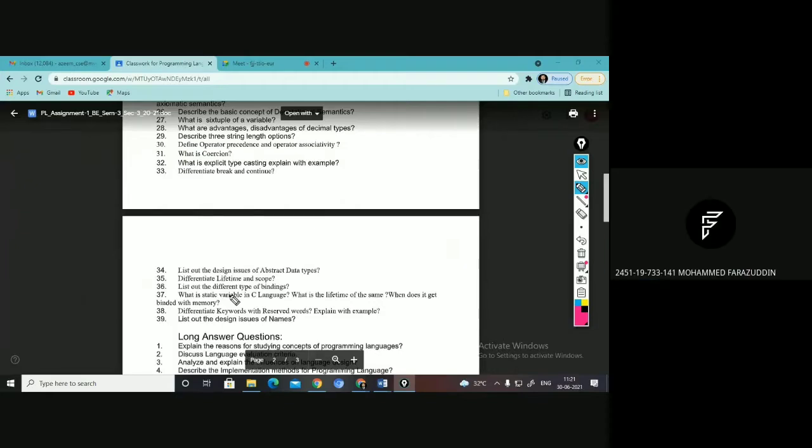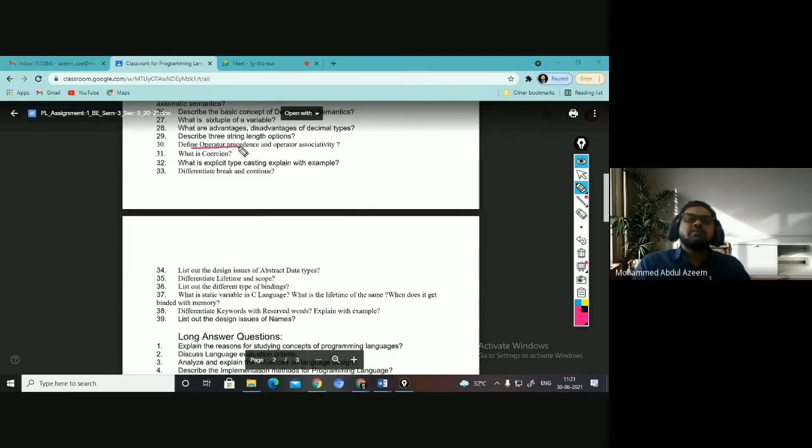Yes, sir. What defines operator precedence? In the last class I have discussed. What is operator associativity? Precedence is the priority of the operators that you set, right? It is going to be set by the language designer, as we have taken one example for arithmetic operators. For operator associativity, there are two rules: left associativity and right associativity, right? This always happens.